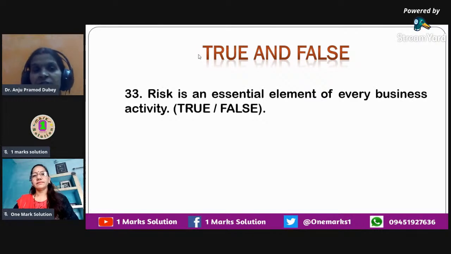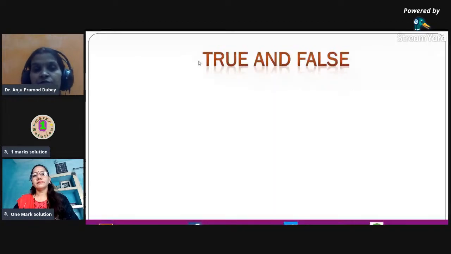The next question that we have is, risk is an essential element of every business activity. Yes, it is true that risk is an essential element of every business activity. So here we have true.